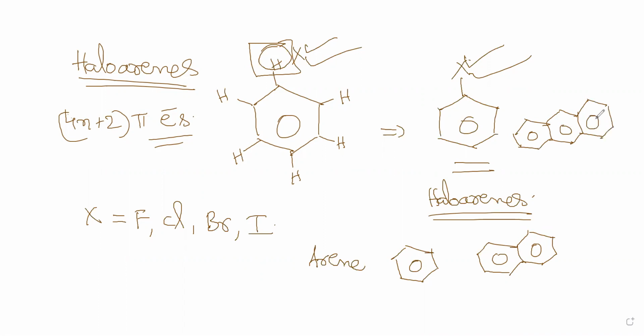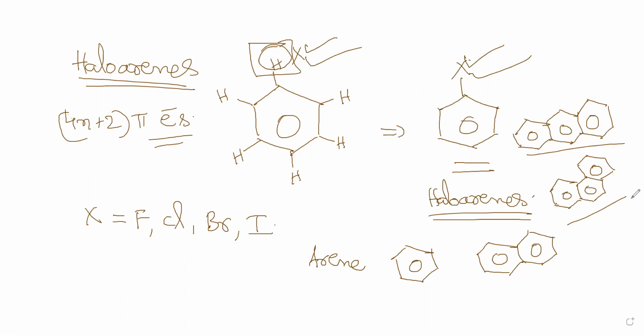You can have another thing called phenanthrene. All these are called aromatic rings. Like this, if the connectivities are there, this is the situation of phenanthrene. So this is naphthalene, this is anthracene, this is phenanthrene. You can have any kind of aromatic ring.